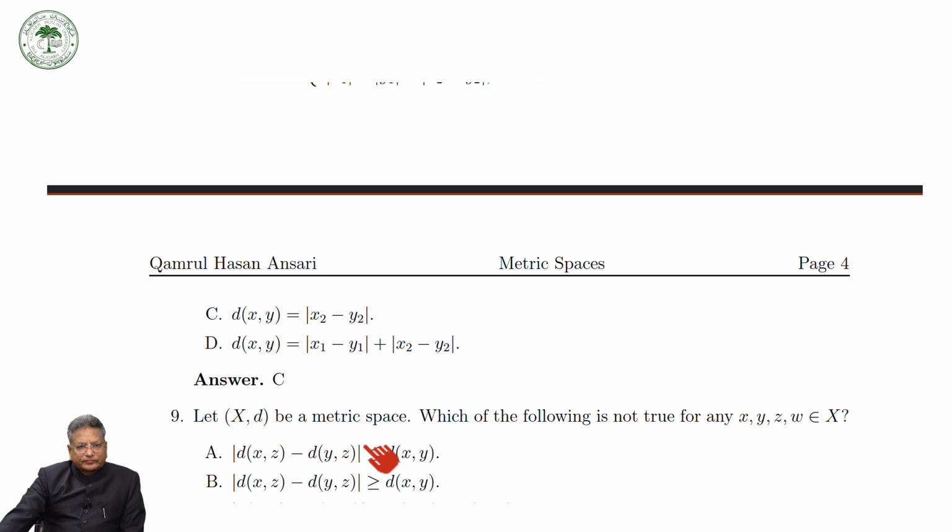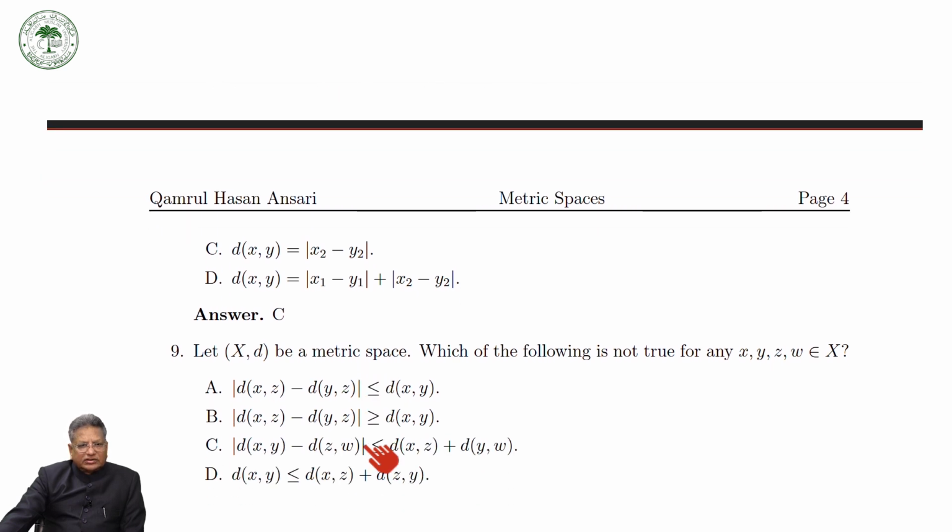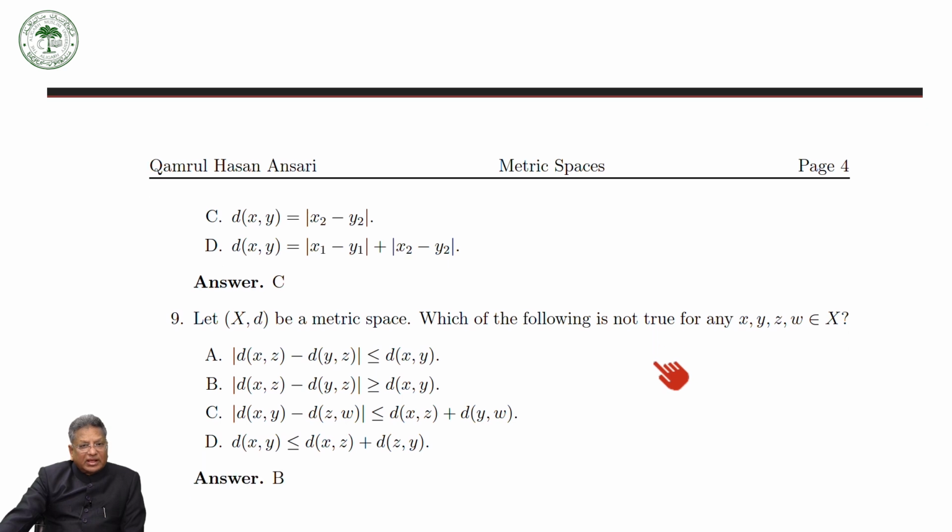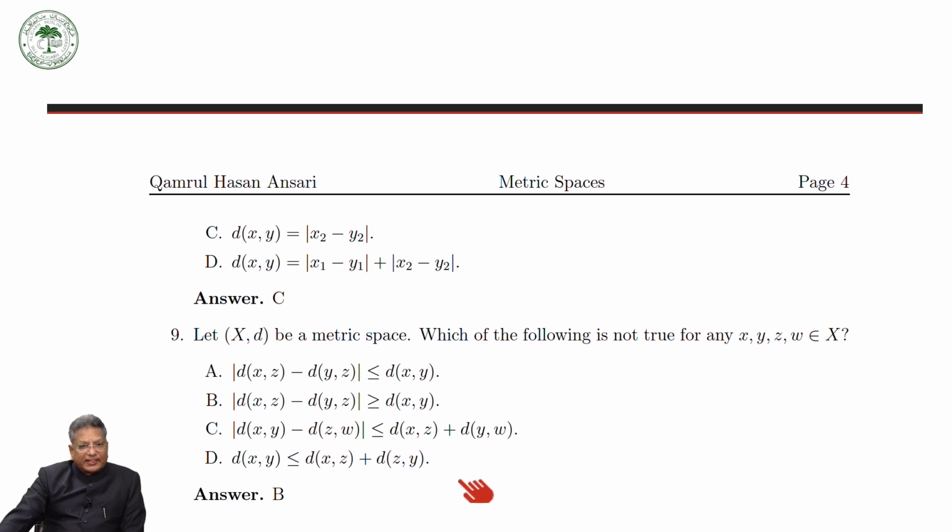Now here, which of the following is not true? Okay, which of the following is not true? Now you see that I have given you this, which is your triangle inequality.